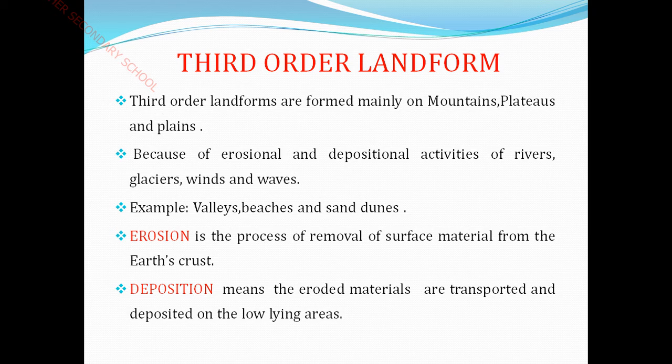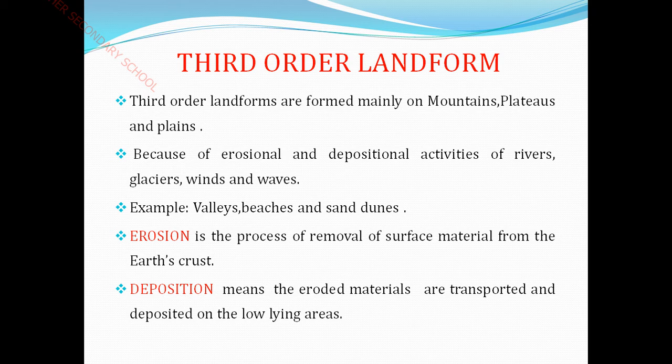Now see here, the third order landforms are formed mainly on mountains, plateaus and plains because of erosional and depositional activities of rivers. Children, see here, these happened because of what?